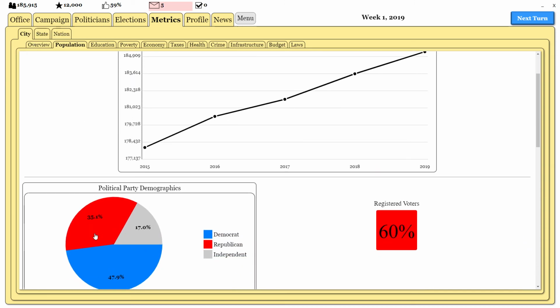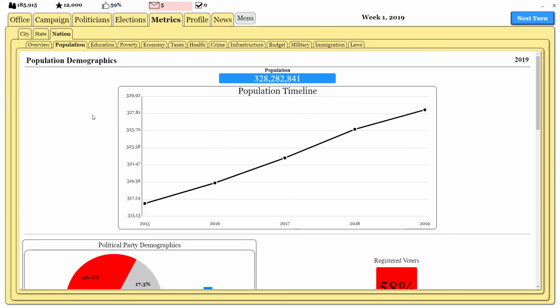And the city, again, it's a Democrat city. I don't know what else to expect. That's fine. We will have to wait until 2020 to see how things shape out.